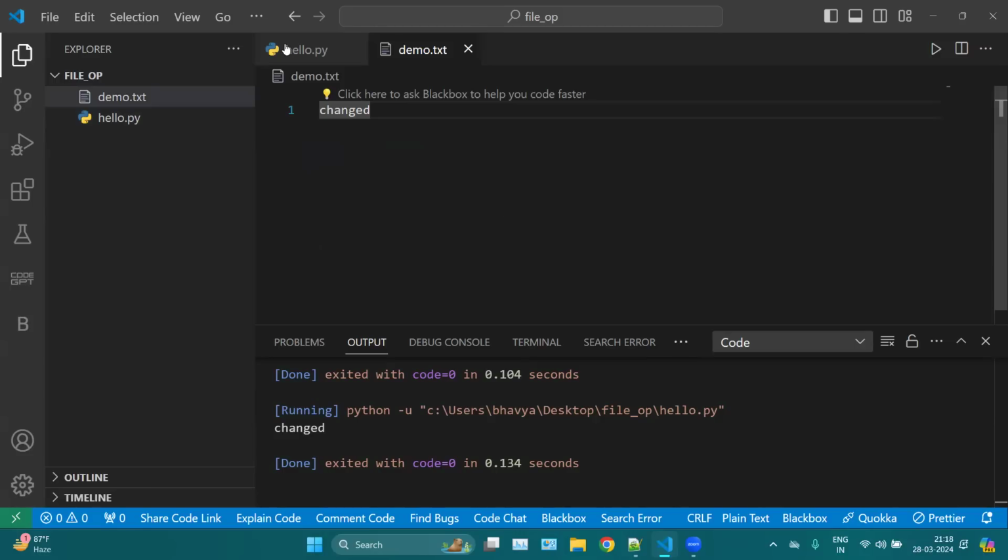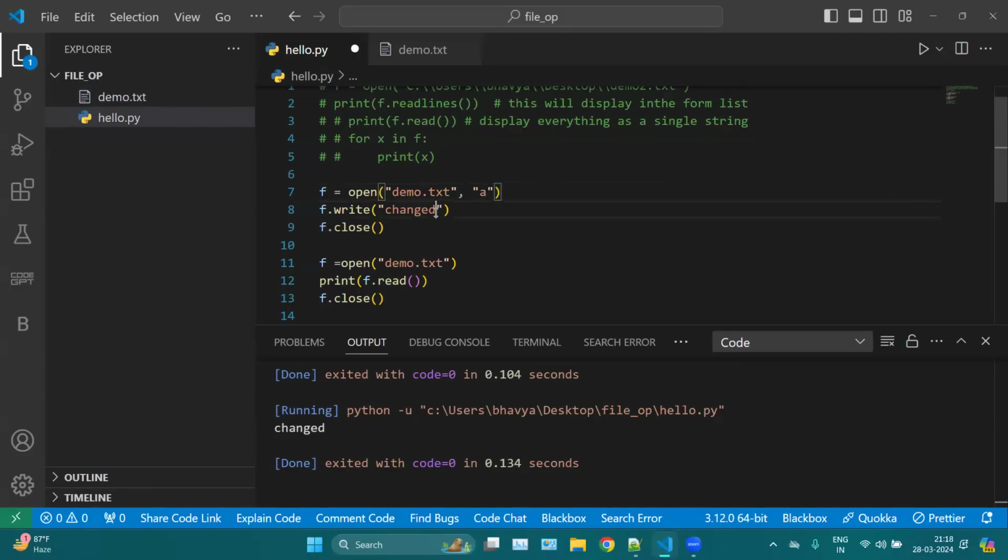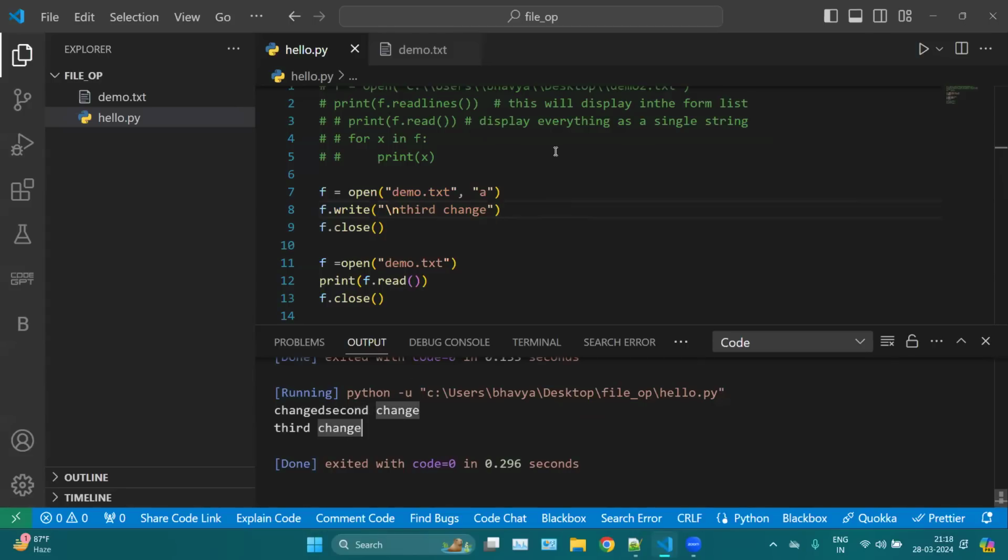Now, if you mention A here, which is appending, and here let's say "second change", and if I run this file, you will notice the earlier keyword and then another keyword, which is second change. You can see if I run this, changed and second change. And you can even mention a new line here, like this. Let's say now here we can mention third change. So this is your third change. Then, it is important to close your file.